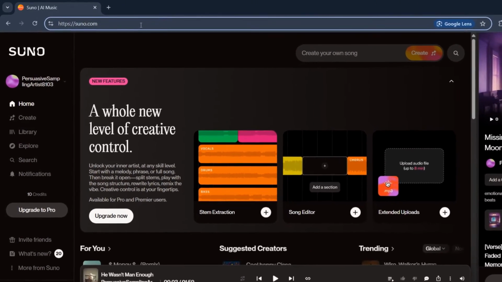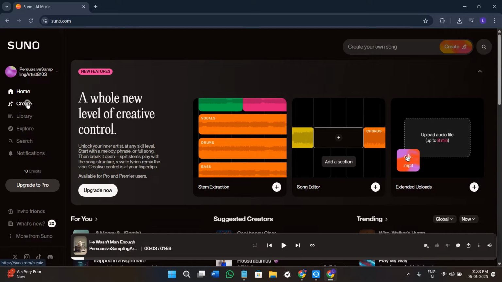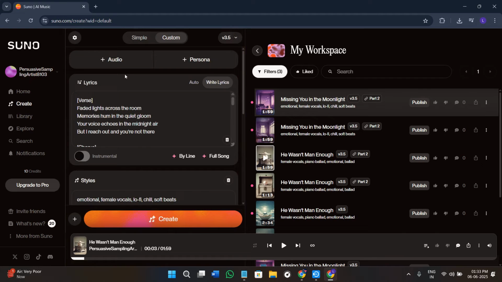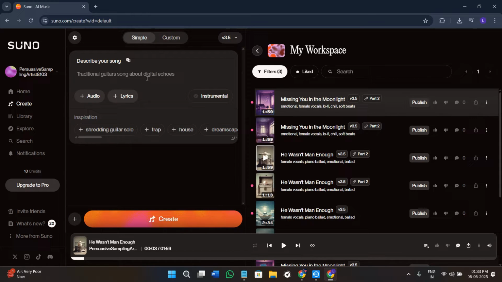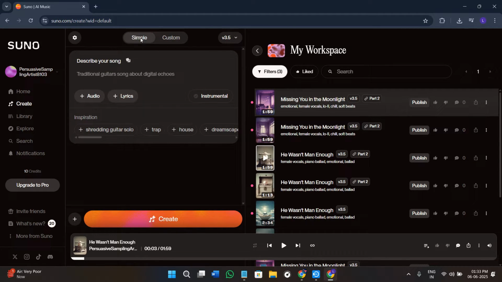First of all, you need to go to suno.com. You can either click on the link that is given in the description, or you can open your web browser and search for suno.com. Once you are at Suno, you will have to simply provide your login credentials and log in to your account. Once you are on this page, you will see the create your own song option in the top right hand corner, but you can also click on this create option over here and then you will land on this page. This is the page where you can either create simple audios or customize your audios by giving it specific prompts.